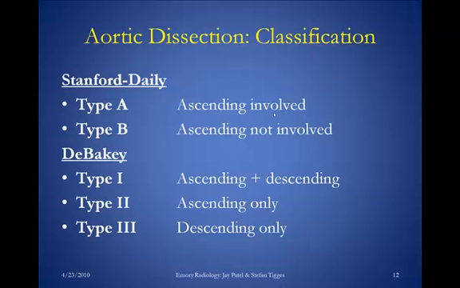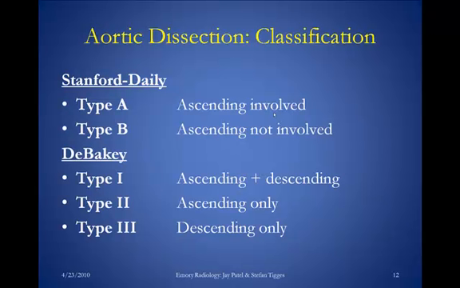There's a classification system for aortic dissection, and there are two different types. There's the Stanford-Daly system and there's the DeBakey system. I choose to remember the Stanford-Daly system because it's an A and a B system. I only have to remember two things. So a type A dissection is the ascending aorta is involved. A type B dissection, the ascending aorta is not involved. And the way I remember this is A is for ascending. So type A, ascending aorta is involved.